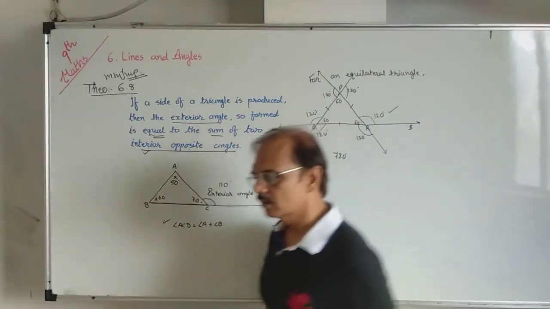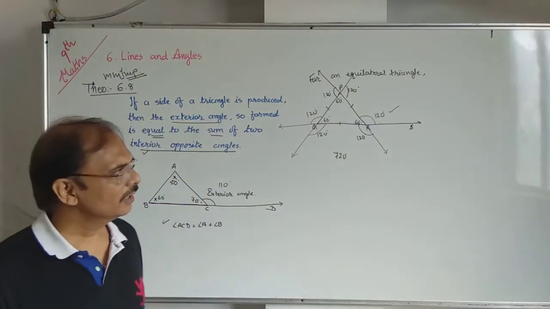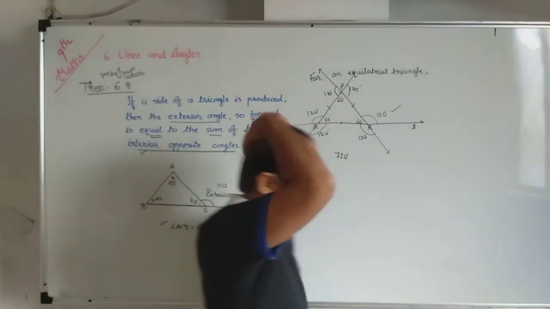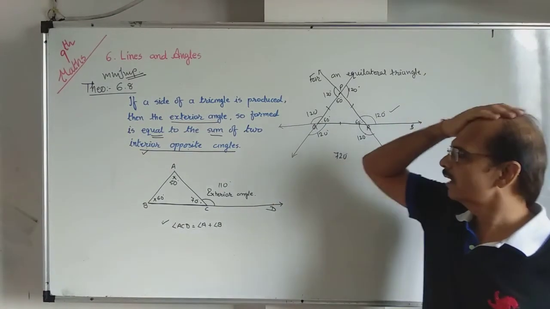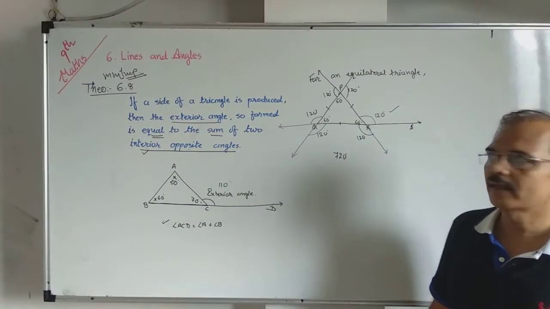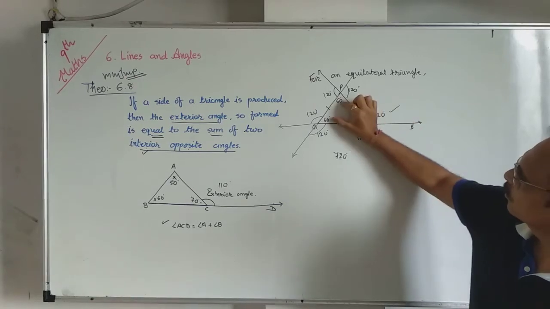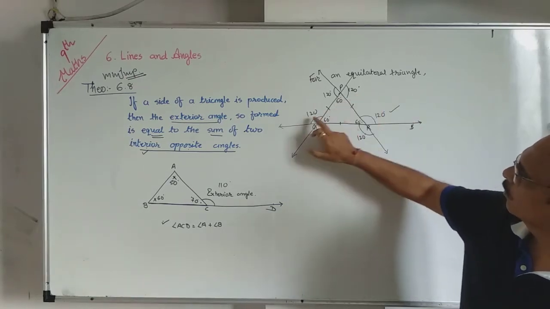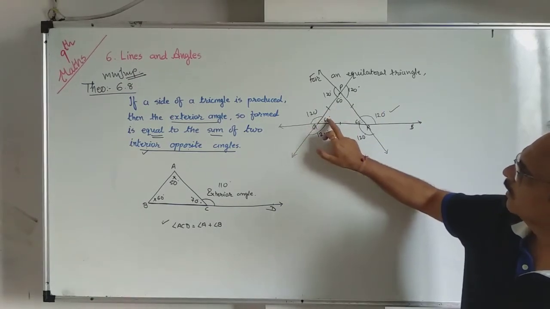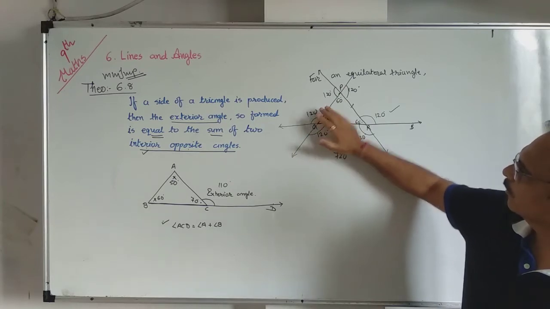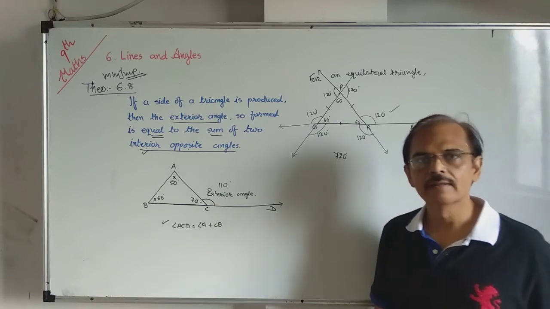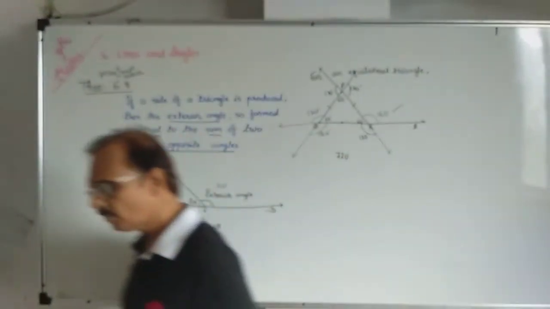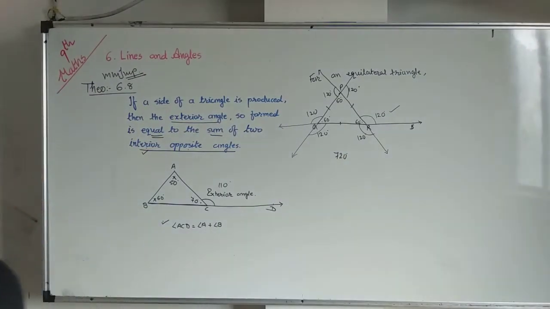Twisted or jara hatke question. Okay? So remember this thing. You have to clear the concept of exterior angle and interior opposite angle. For this 120, these two are interior opposite angles. For this 120, this is the linear pair. So you have to leave the linear pair. The remaining two are called interior opposite angles. Okay? In this way. Now we are going to start your last exercise.